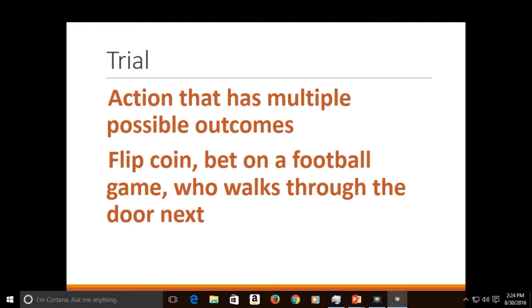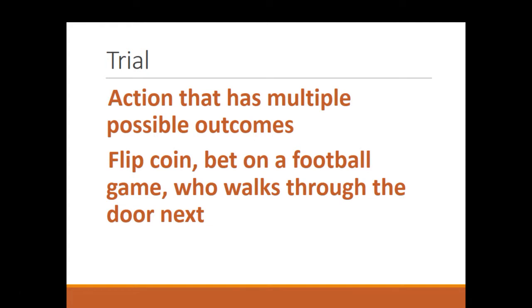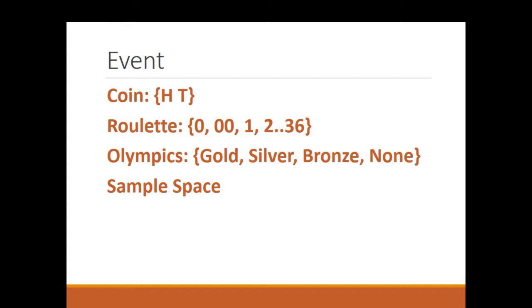If you bet on a football game or you bet on who's going to come through the door next, anything that is uncertain that you're going to repeat, it's an action that you can repeat over and over and over again. Each time when you do that, that's a trial. So the events are the outcomes of those trials. So if I flip a coin, the possible events that could occur are heads and tails.